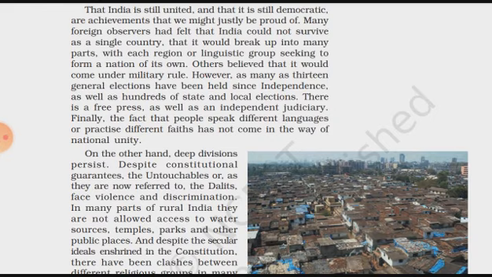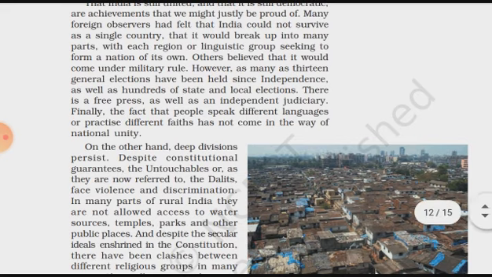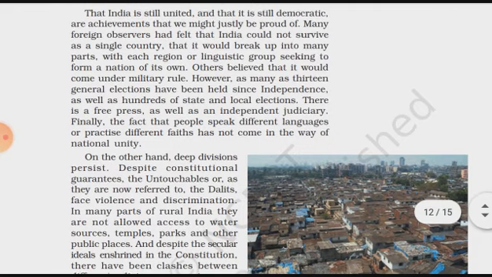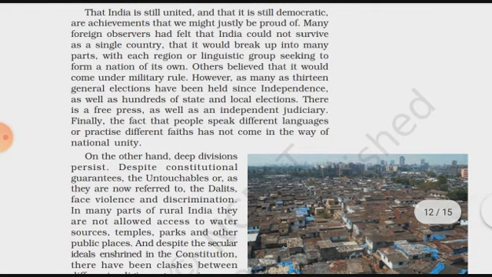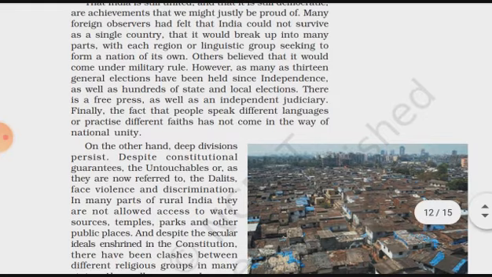But others believed that it would come under military rule. However, as many as 13 general elections had been held. To date, 17 general elections have been conducted in our country, in a smooth and proper manner since independence, as well as hundreds of state and local elections.